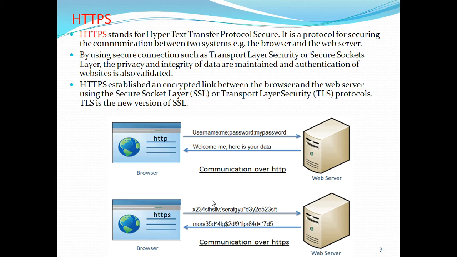Is it clear? So that will create a platform to transfer the web pages, but there is no security as usual. Whatever data is requested from the web server, the requested information is dug out on the fly and sent to the browser.